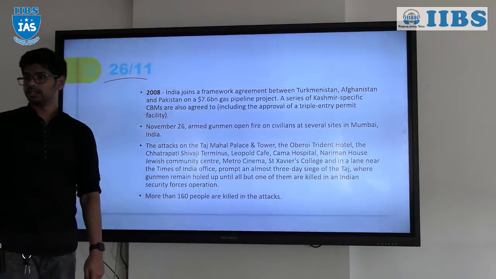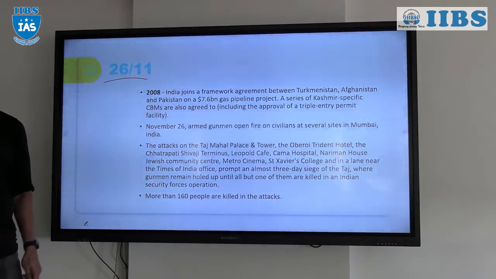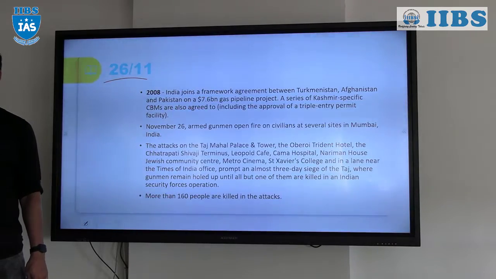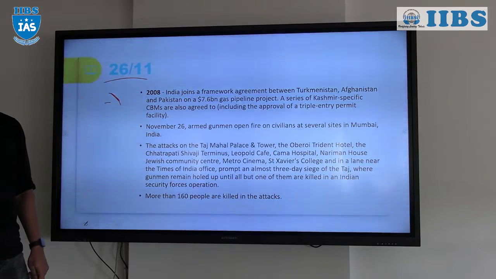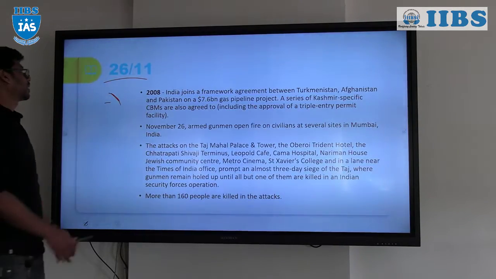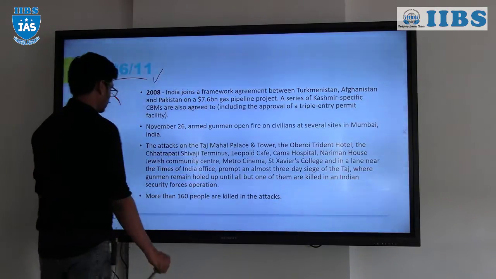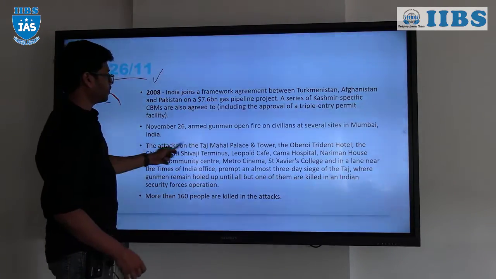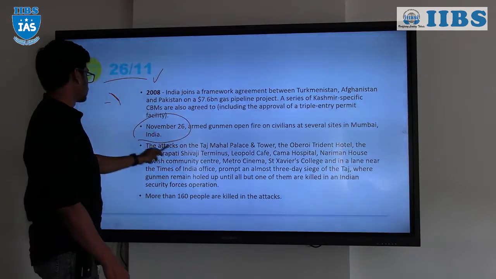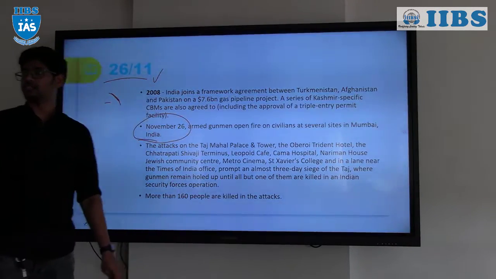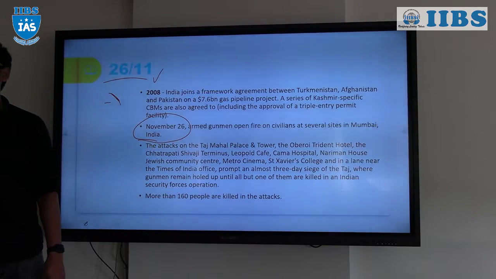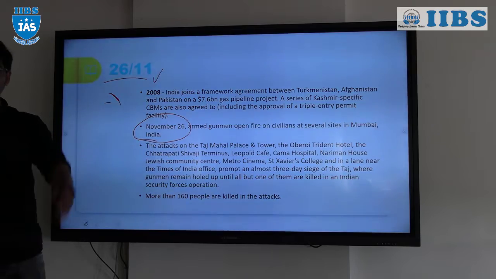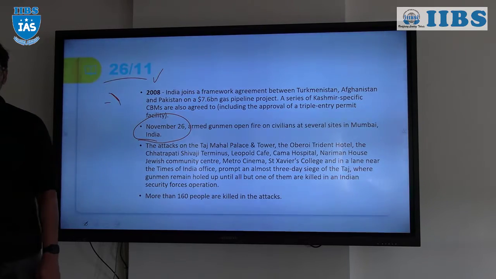26/11, right? So recently we have gone through the commemoration, right? November 26th. What happened? Taj attacks, right? 26/11, right? That is one of the worst terrorist attacks in the history of India, right? Where more than 100 people were indiscriminately killed, right? And the entire Mumbai was brought to its knees, right? Recently a web series was also released on the Taj attacks. I don't know how many of you have watched it, even I didn't watch it,